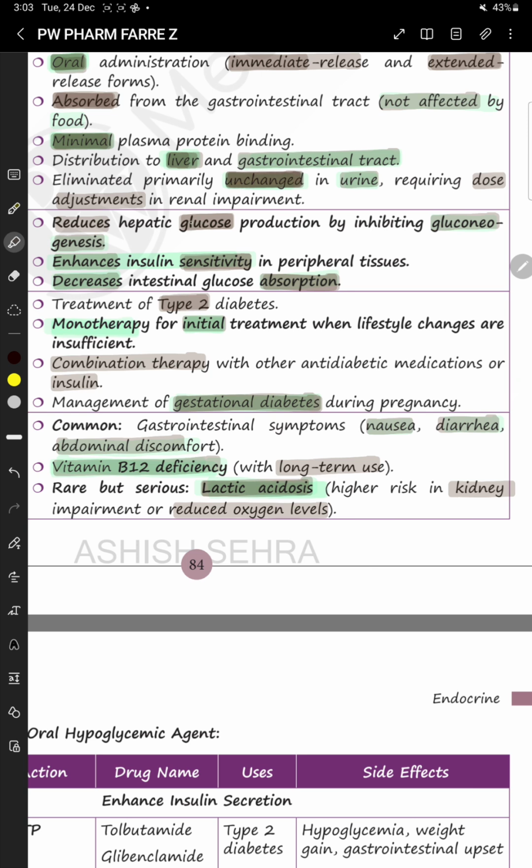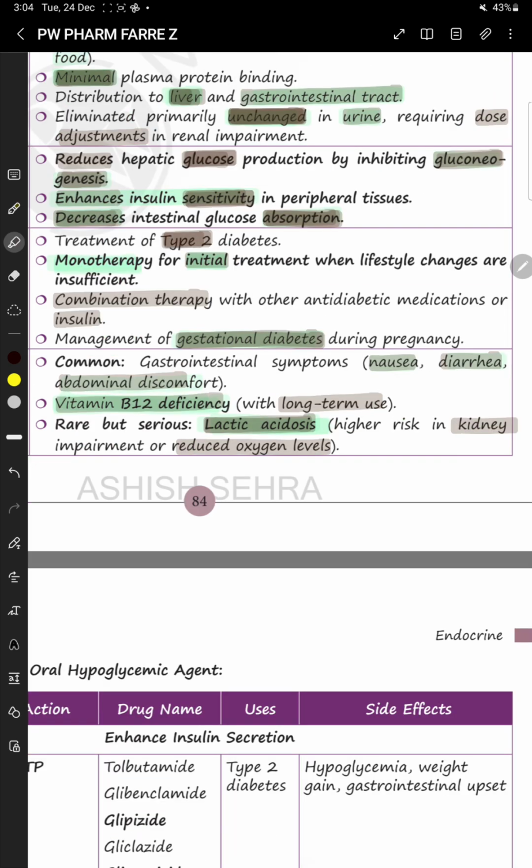Then it will reduce the hepatic gluconeogenesis. It reduces hepatic glucose production. It enhances insulin sensitivity in the peripheral tissues, and it also reduces the intestinal glucose absorption.